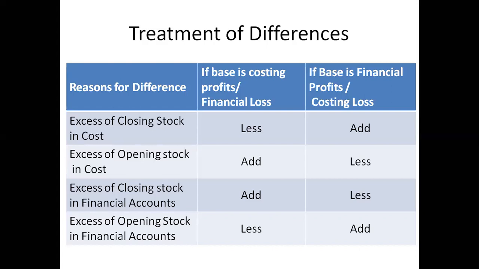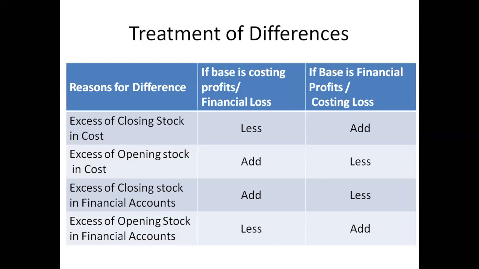In a similar case, if there is an excess of opening stock, the cost accounting profit should be reduced. Here, opening stock is taken like an expense. Any expense in the financial accounts is written on the debit side of the trading account. The expense automatically decreases the gross profit of the company, right?